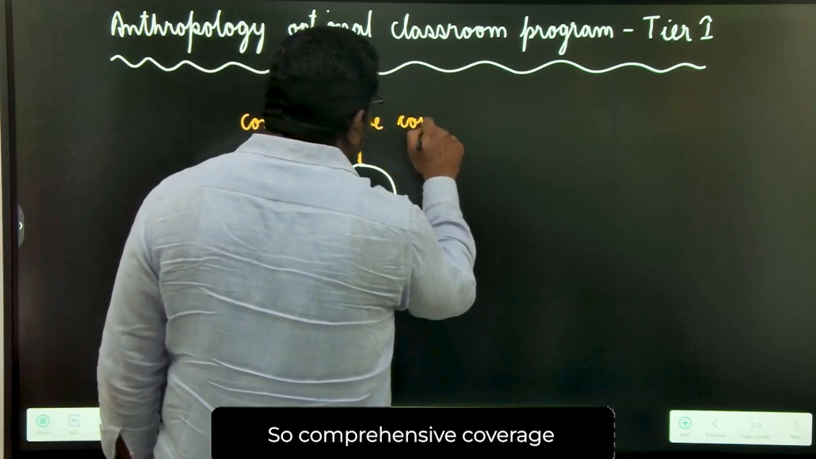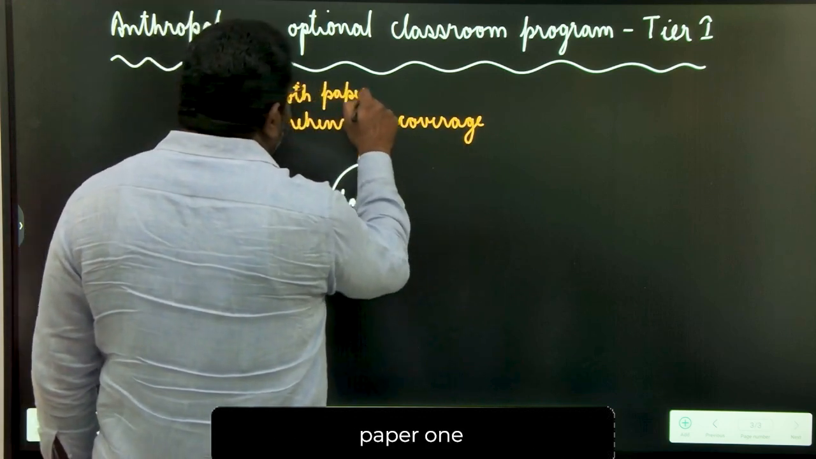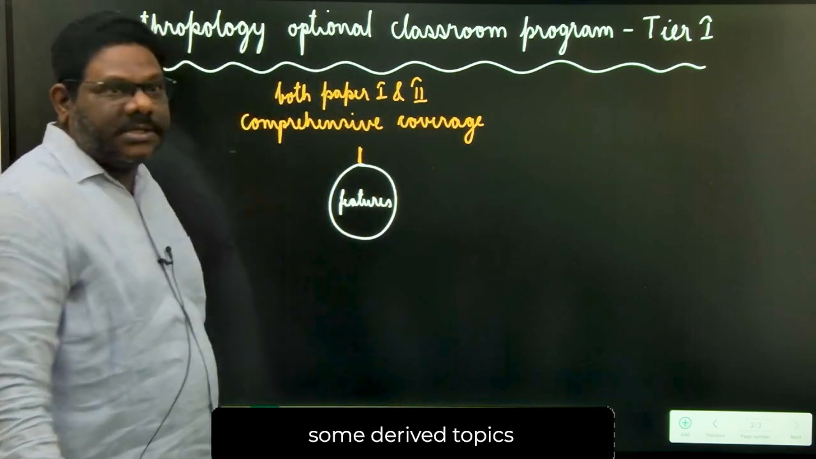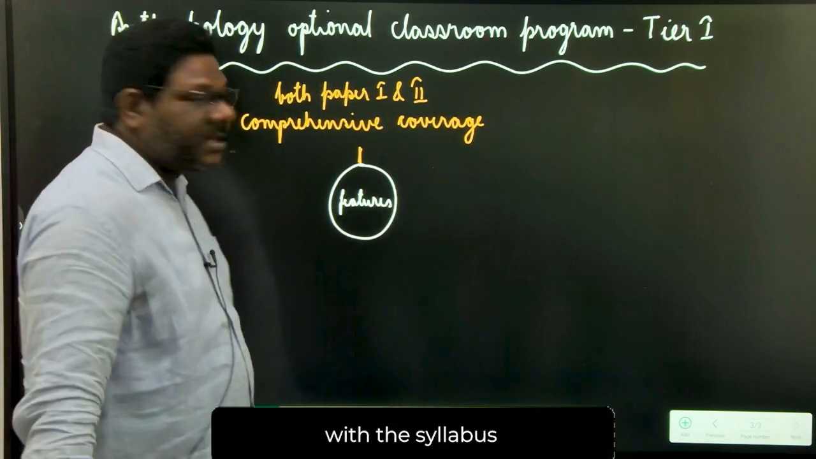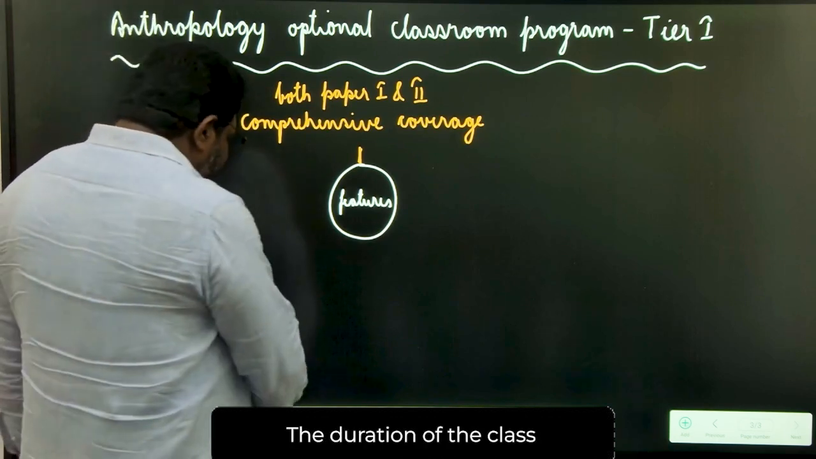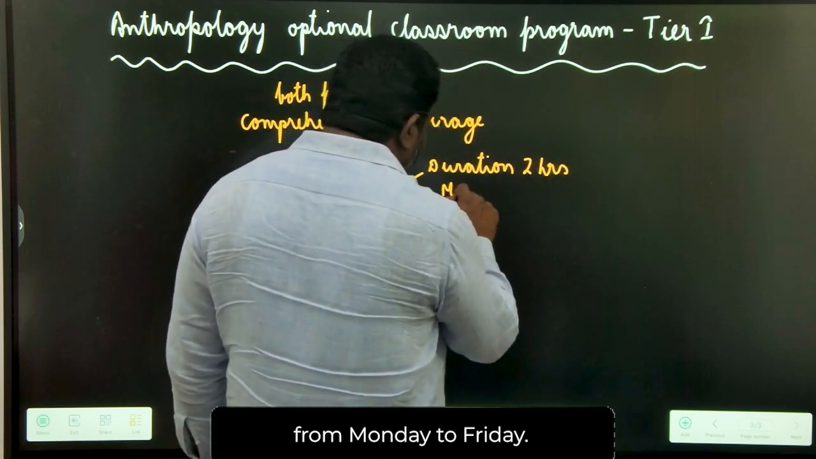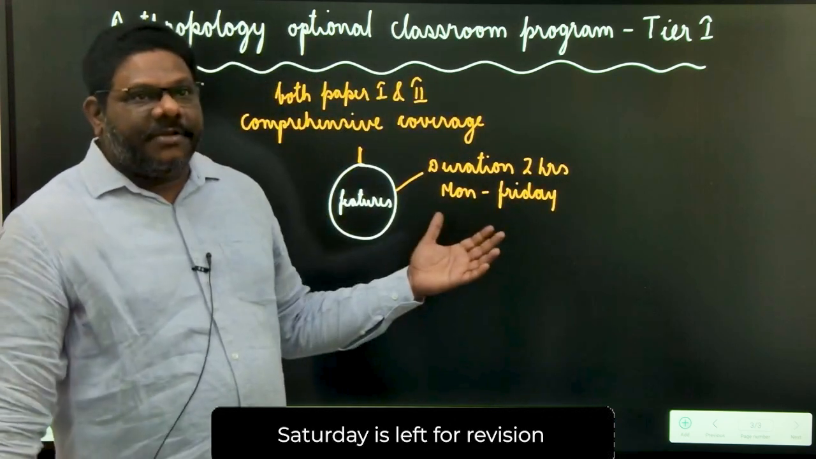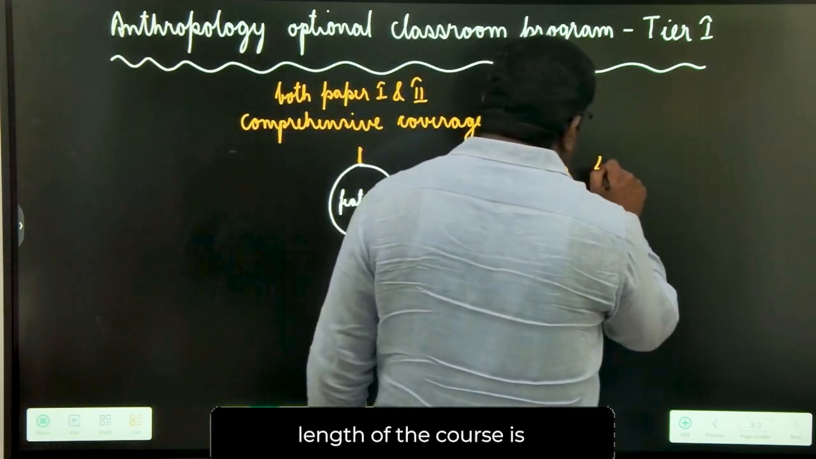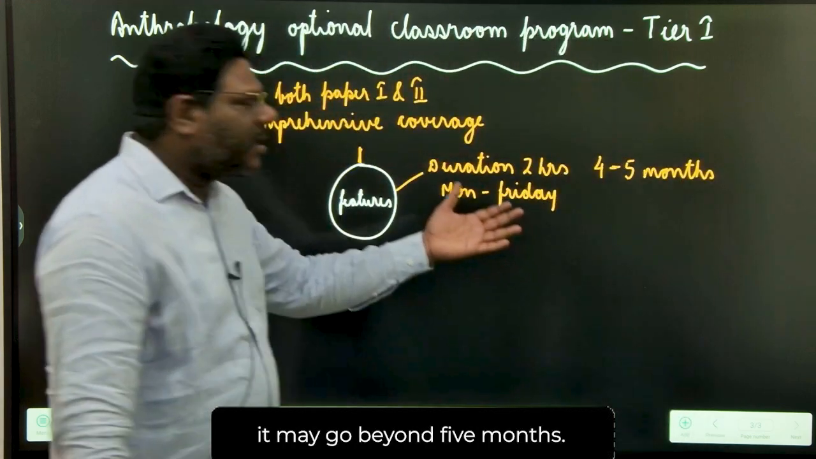So comprehensive coverage of the entire syllabus, both paper 1 and paper 2. In fact, we also study some derived topics which are associated with the syllabus but are not explicitly mentioned in the syllabus. The duration of the class is 2 hours and the classes are held from Monday to Friday. Saturday is left for revision and Sunday you have the weekend test. And the entire length of the course is 4 to 5 months. In exceptional circumstances, it may go beyond 5 months.